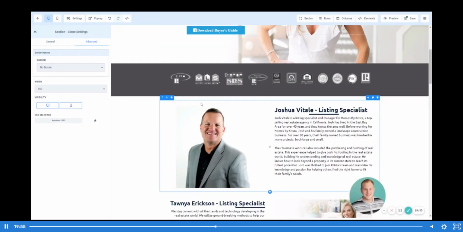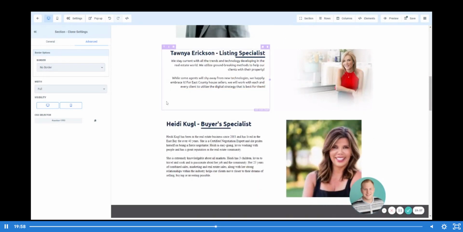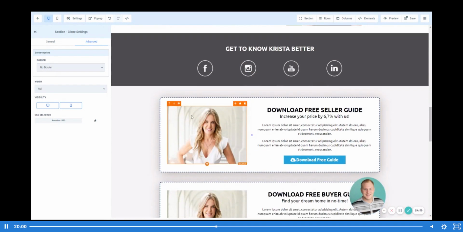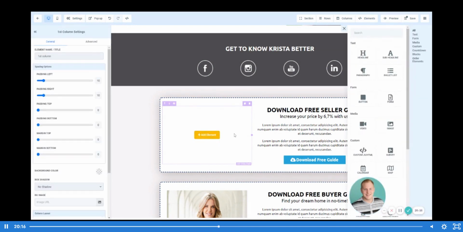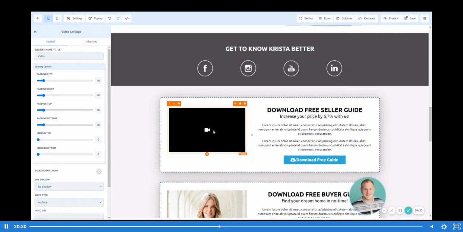All right. Now let's go ahead and scroll down, for example, and take a look at this particular section here. Let's say that you had a video that went side by side with your seller's guide and you wanted to place that video here versus having an image. Now, what we can do is exit and delete this image. We can go ahead and click Add Element. From here, all you have to do on the right side under Media is click Video.